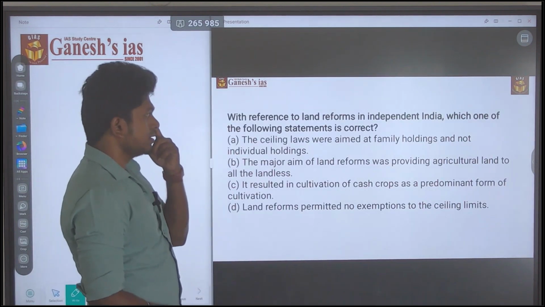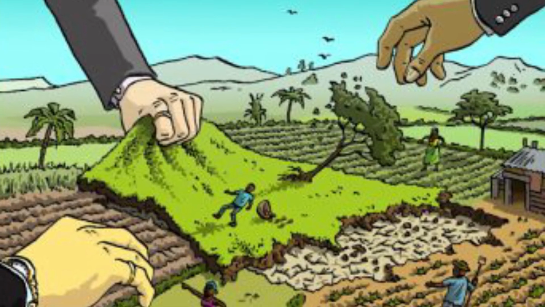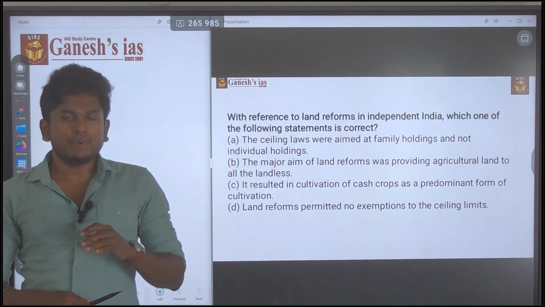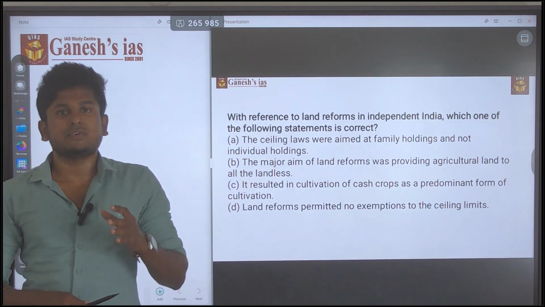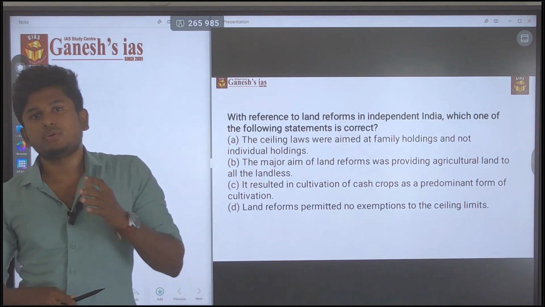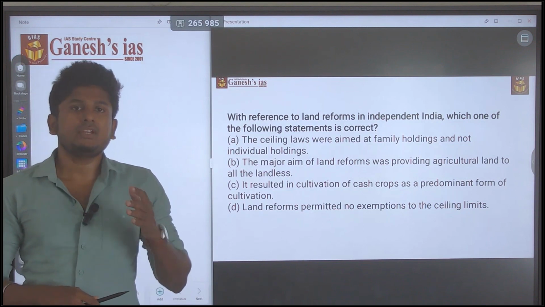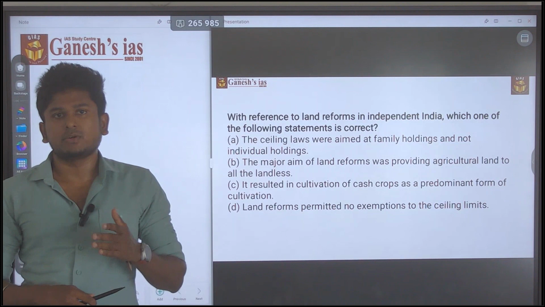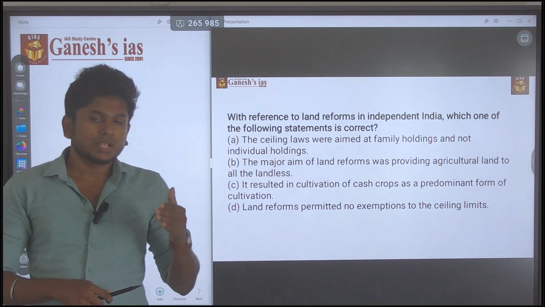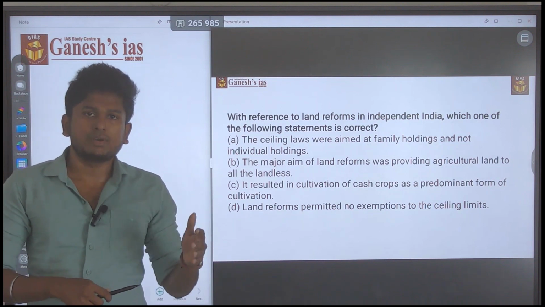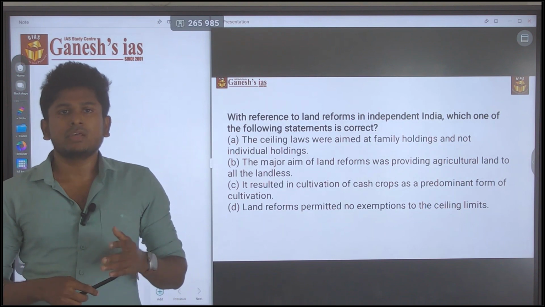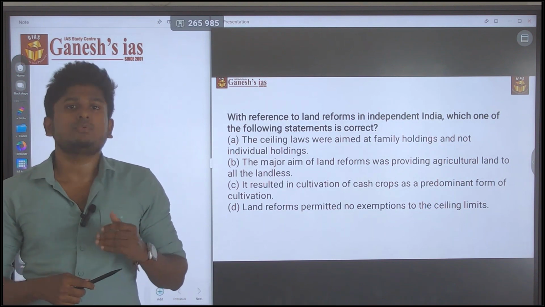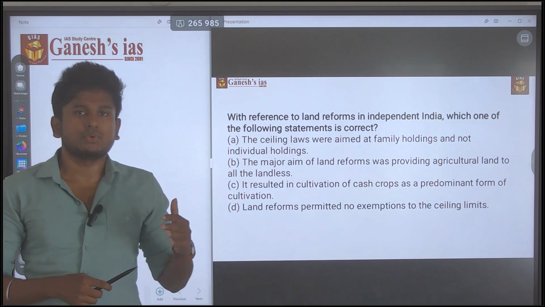Yes, okay. So this question is about land reform. First of all, you need to know the basic idea of why land reform came into the picture. After independence, why did the government bring in the land reform policy, why did they change the right to property from a fundamental right to a constitutional right, and what is the First Constitutional Amendment Act? All these things you have to know before attempting this question.